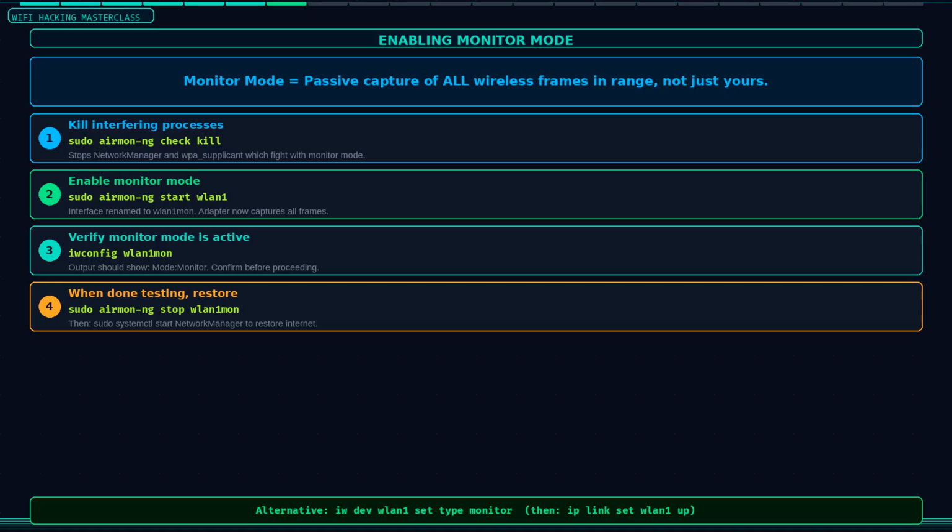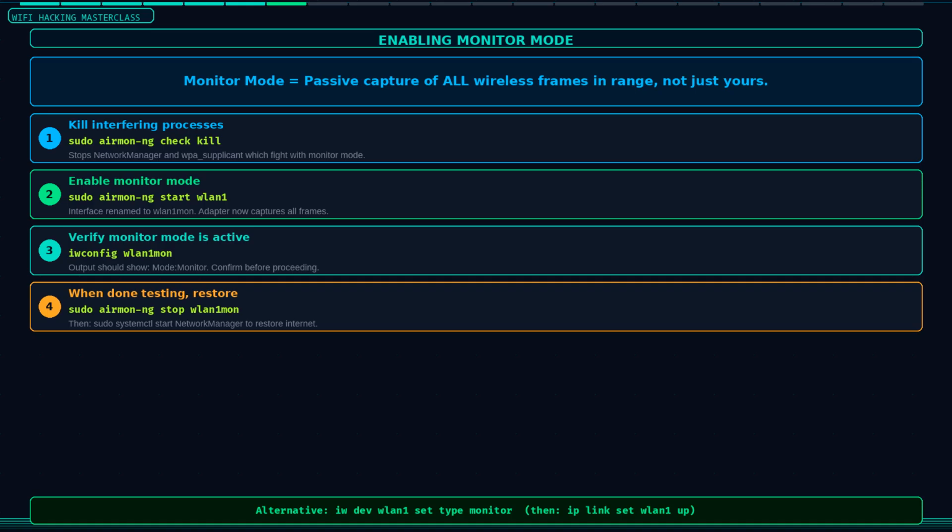Monitor mode is the foundation of everything. Without it, your wireless adapter only sees frames that are addressed to it, like any normal device. With monitor mode enabled, your adapter becomes a passive listener that captures every frame it can detect in range, from every network, every device, every conversation happening in the air around you. Think of it like the difference between a normal phone call and a radio scanner. In managed mode, you only hear calls meant for you. In monitor mode, you hear everything on the frequency.